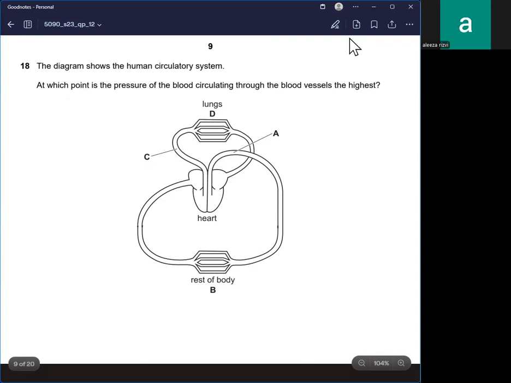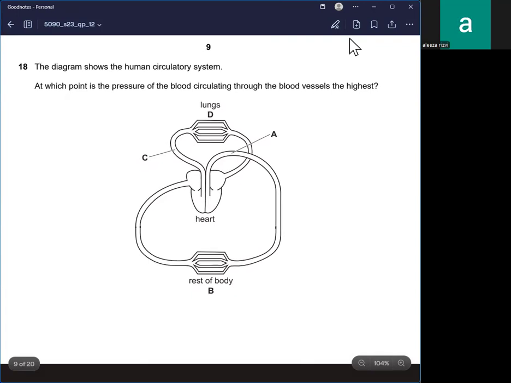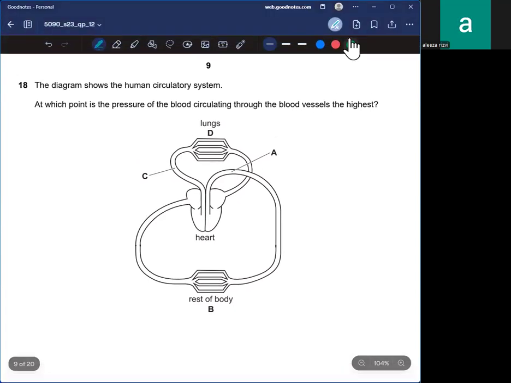Basically, I need to say the pulmonary artery. So let me write it here. Pulmonary artery,